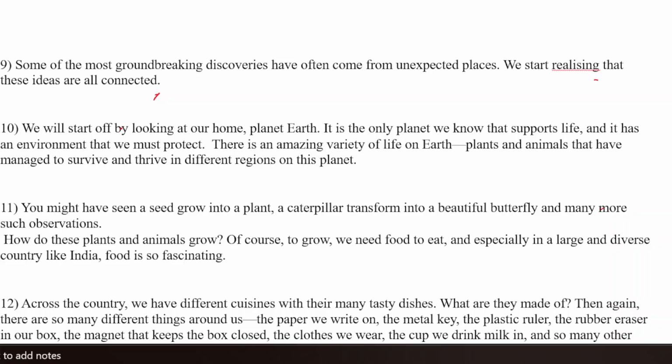You must have seen a seed grow into a plant. आपने देखा है that a seed grows into a plant, a caterpillar transforms into a beautiful butterfly, and many more observations. How do these plants and animals grow? ये कैसे grow हो रहा है? Caterpillar की life cycle क्या है? वो कैसे butterfly बन गया?